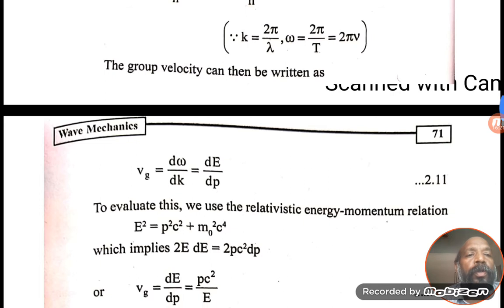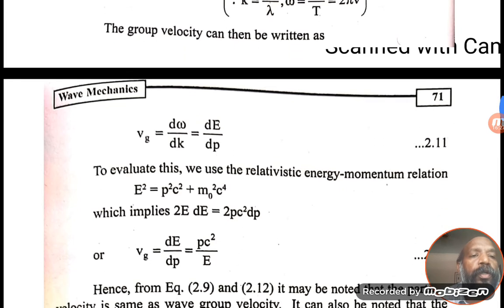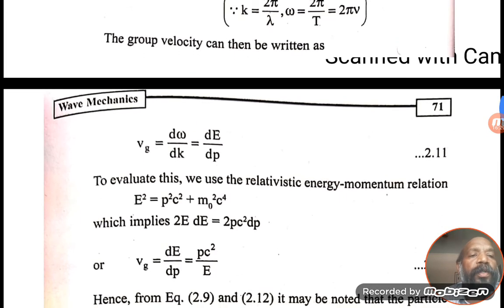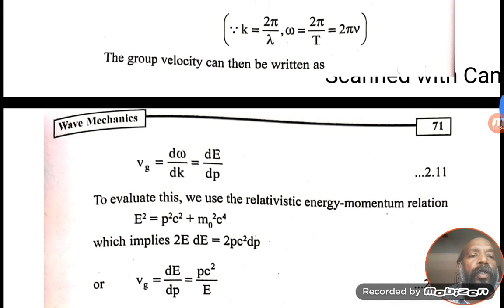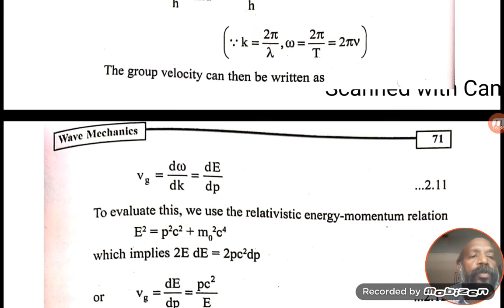To evaluate this, we use the relativistic energy momentum relation. E² is equal to p²c² plus m₀²c⁴, which implies 2E dE is equal to 2pc² dp.